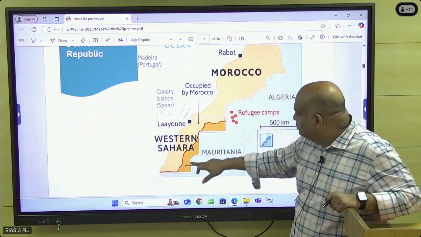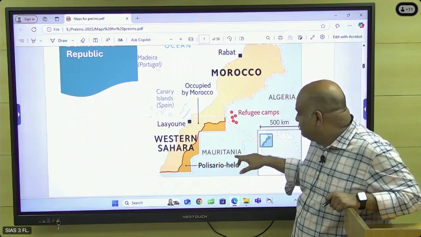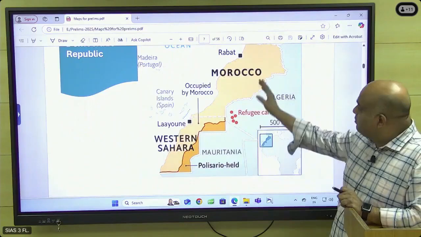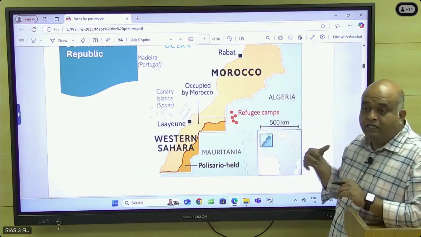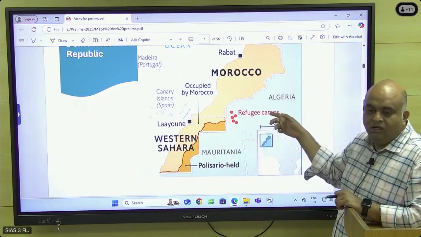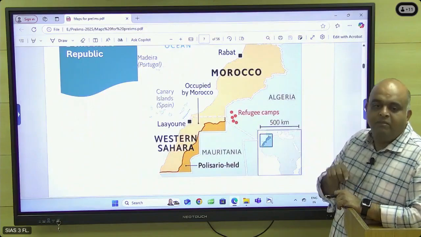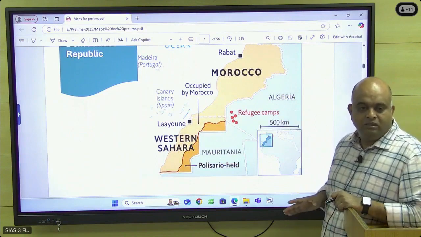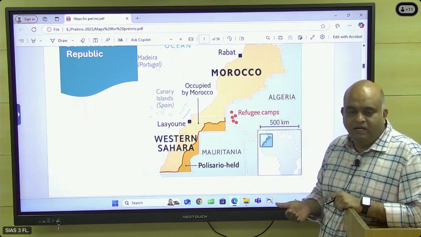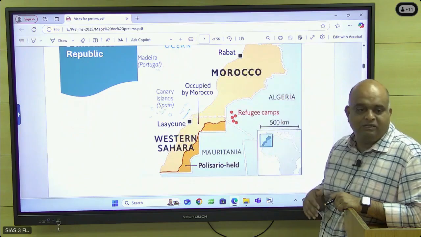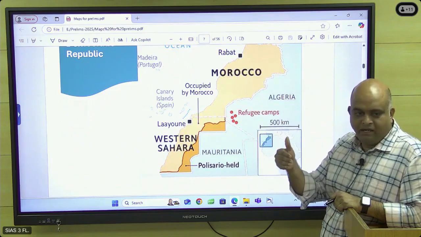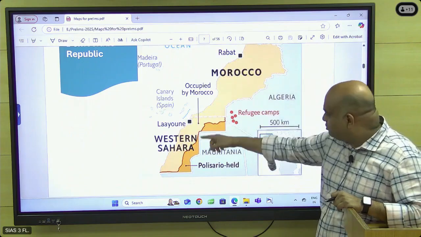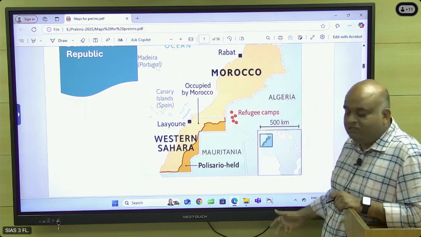Okay, Morocco, South. This area is under the control of the Polisario. It is a group of people. They are controlling this territory. Morocco is saying it is theirs. So to get approval from the US, Morocco became part of the Abraham Accords. Otherwise, Morocco has no interest in the Abraham Accords. But when the US and other big countries are in the agreements, Morocco immediately accepted the Abraham Accords, along with UAE, Bahrain, and Sudan. Why? Because to get backing for Morocco to control this territory, Morocco is doing this. Very simple.